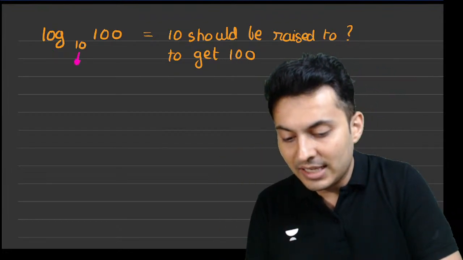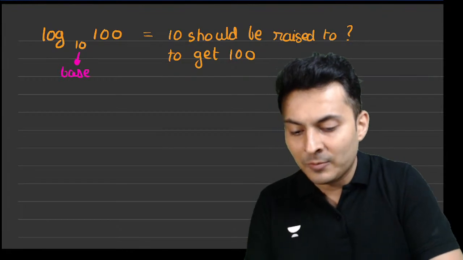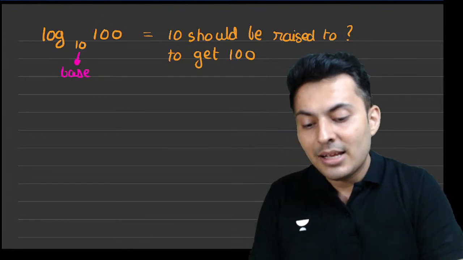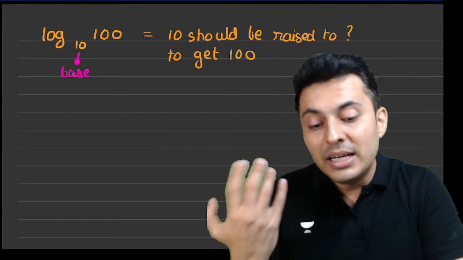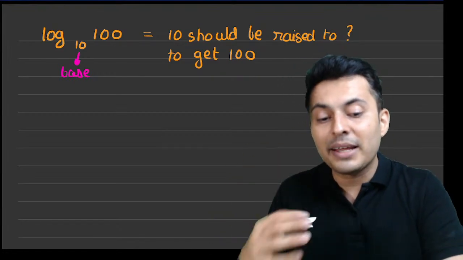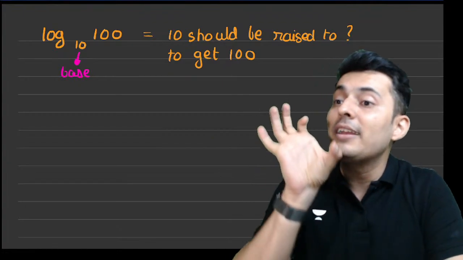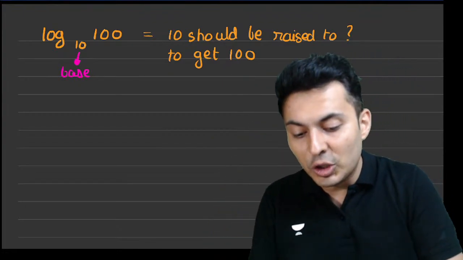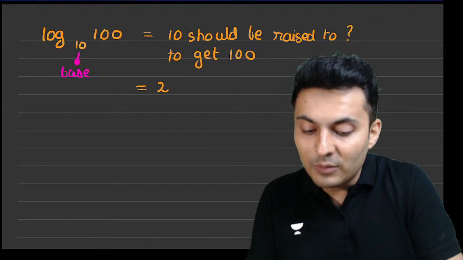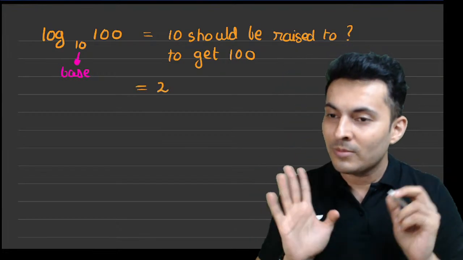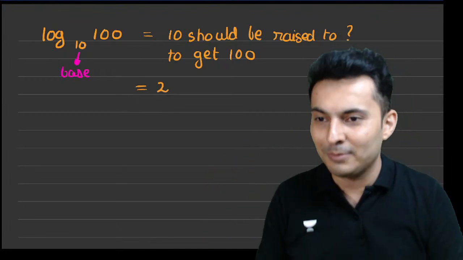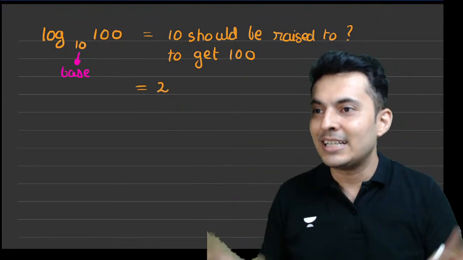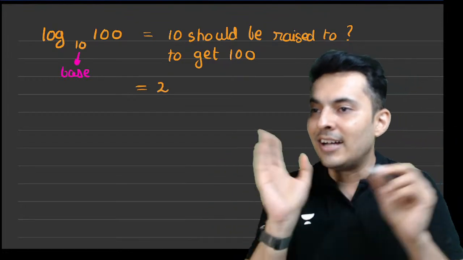This is basically called the base. This is 100, whose logarithm you are trying to find. So basically what I mean to ask is, the base should be raised to what number to get that number 100? Obviously 10 should be raised to 2. Hence the answer for this is basically 2. Got it? That is the meaning of logarithm. As simple as that. Yes, 10 raised to 2 is 100.